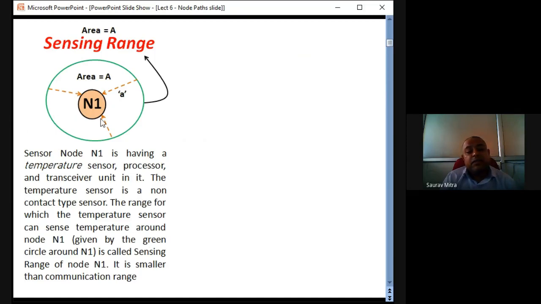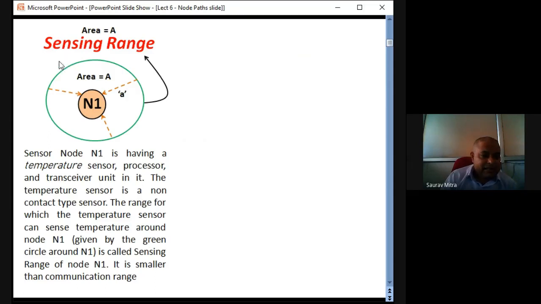Now the sensor node N1 is having, let's say, a temperature sensor. Not necessarily always it has to be a temperature sensor, but let us say we are sensing temperature within an area. Now, the area for which this node can sense temperature is given by the sensing range. That sensing range depends on what temperature range is fitted with this node N1. Whatever temperature sensor is fitted with this node N1, that temperature sensor can sense temperature within this green area. Outside this green area, temperature cannot be sensed by that sensor which is fitted on N1.